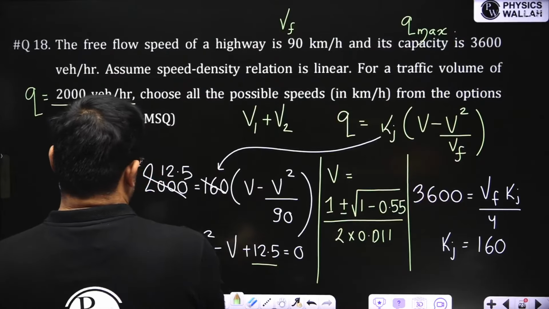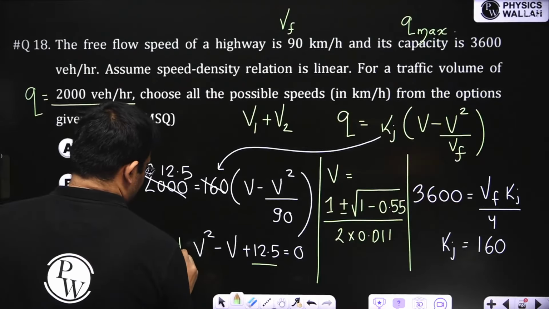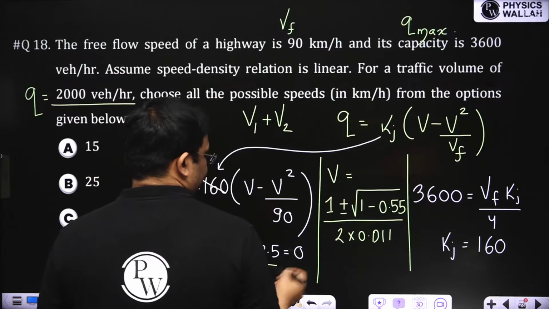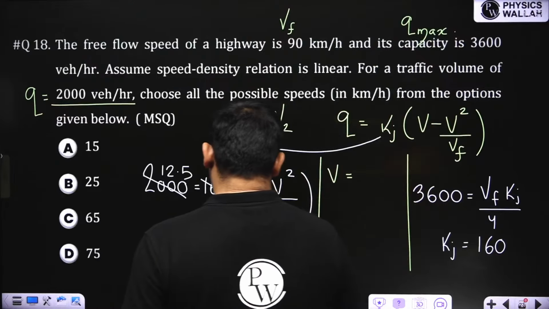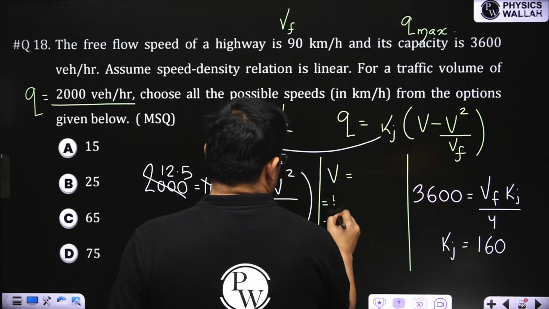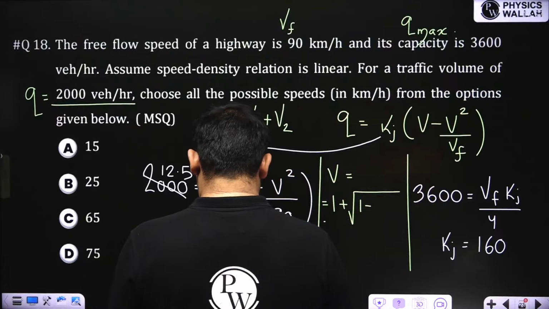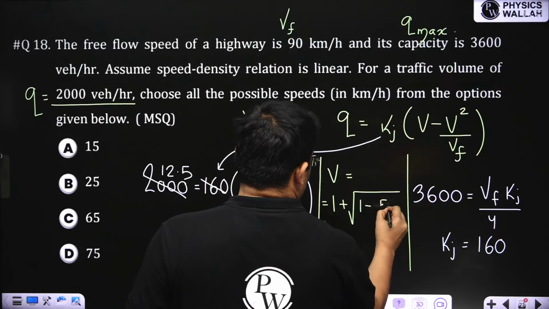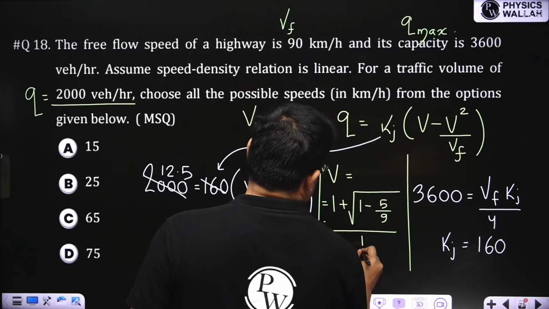Because I have taken this as 0.011. Let me take this as 1 by 90. If I take this as 1 by 90, I'll get better results, more accurate. So 1 plus minus root under 1 square minus 4 into 12.5 by 90, which is 5 by 9, divided by 2 into 1 by 90.